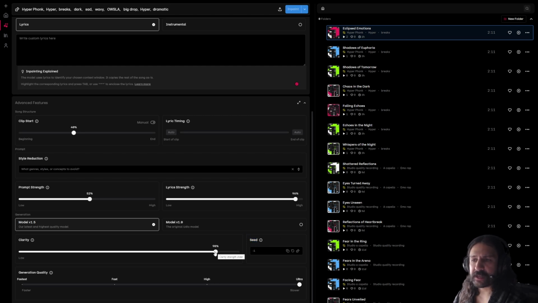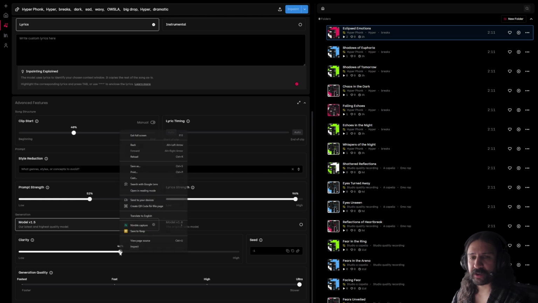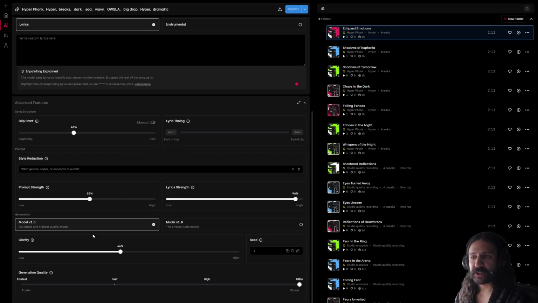Now, next to the seed option, you have clarity. Now, clarity, the lower you go, the more finished sounding it will be, but the less detail there will be. The higher you go, the less finished it will sound, but the greater detail there will be. However, that can result in hallucinations, but it's also going to have more of a flat response or a more neutral sound, which would be better if you're going to be doing your own mastering. If you're not doing your own mastering, I would stick around in a 30 to 40% range here.